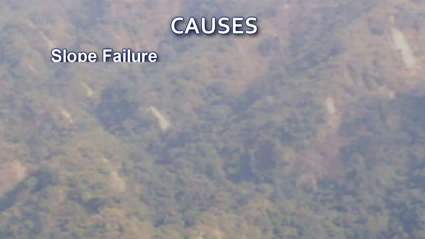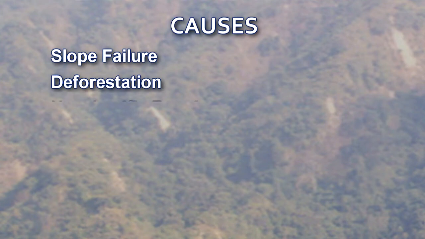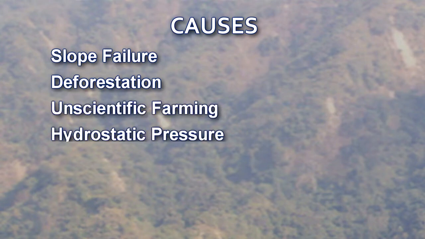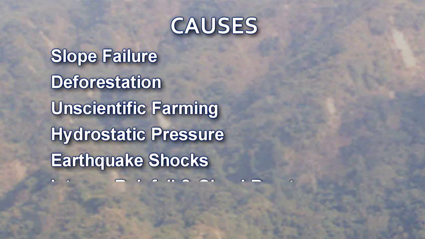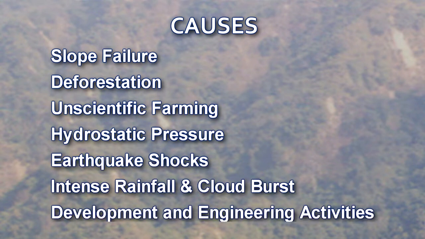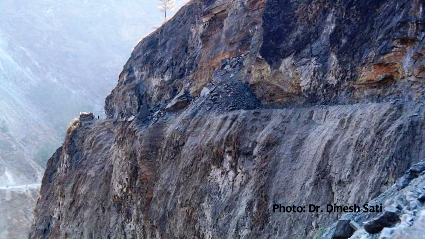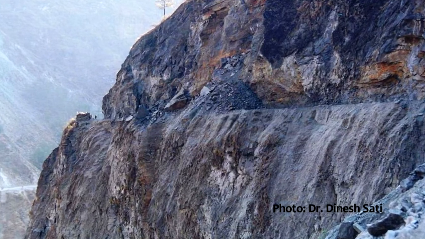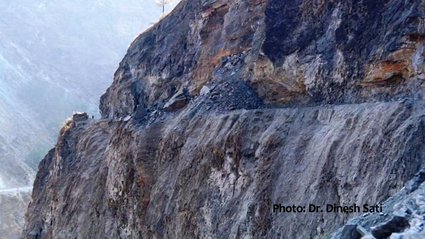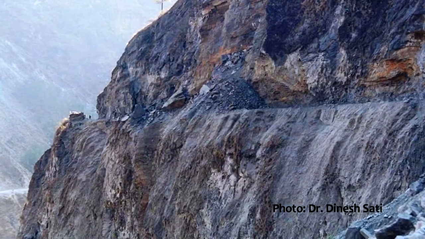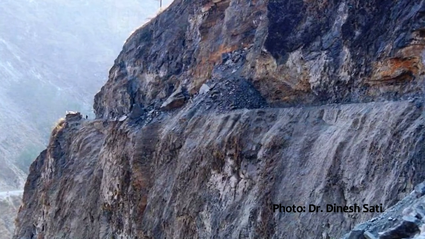Now, let us know what are the causes of the landslides. Broadly, they are slope failure, deforestation, unscientific farming, hydrostatic pressure, earthquake shocks, intense rainfall and cloud burst, and development and engineering activities. Now, let us see one by one. In case of slope failure, generally the steeper the slope, the greater is the likelihood of occurrence of a landslide. Landslide is a gravitational phenomenon, hence slope angle has a direct relation with the slope stability. As the slope angle increases, the gravitational forces increase, thereby reducing the stability.